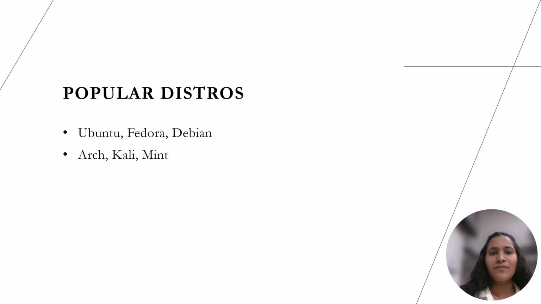There are hundreds of Linux distributions out there, but here are some of the most popular and beginner-friendly ones. First one is Ubuntu. Ubuntu is widely used and beginner-friendly. It has excellent community support and regular updates. Fedora. Fedora is known for staying on the cutting edge of technology. It's great for developers who want the latest software. Debian is all about stability. It's the base of many other distributions, including Ubuntu.